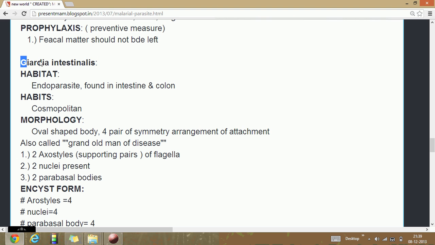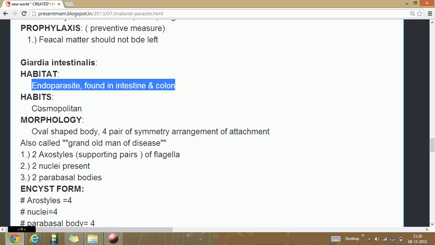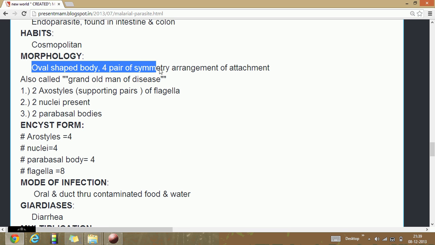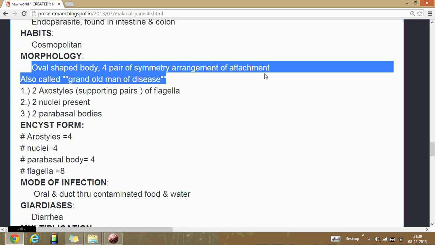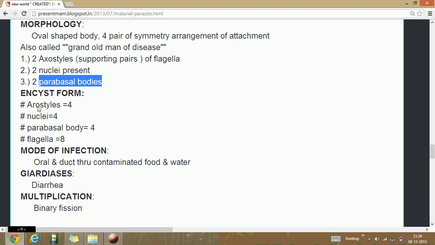The last one is Giardia intestinalis. It is an endoparasite found in the intestine and colon. It has a cosmopolitan distribution. It has an oval-shaped body with bilateral symmetry and is attached to the intestine. It is also called grand old man disease. In the trophozoite form they have two axostyles of flagella, two nuclei, two parabasal bodies. In cyst form, they have four axostyles, four nuclei, four parabasal bodies, and eight flagella.